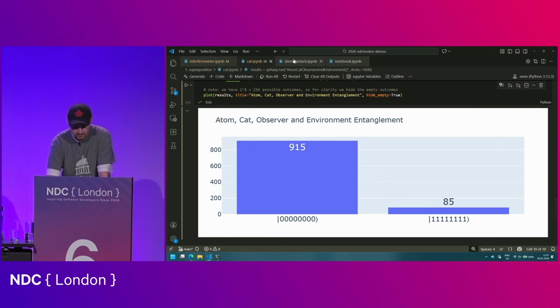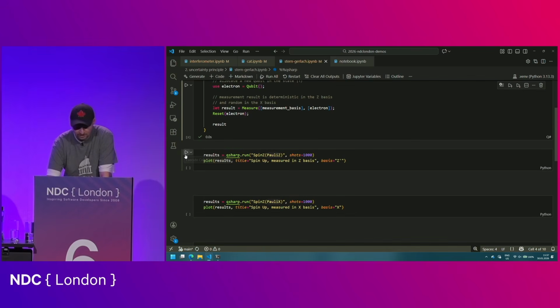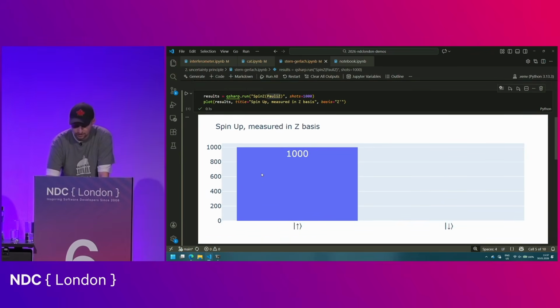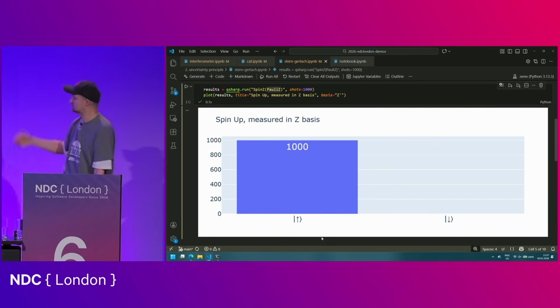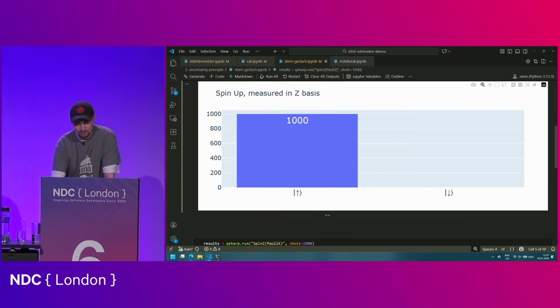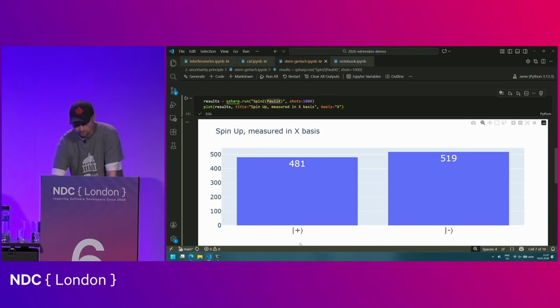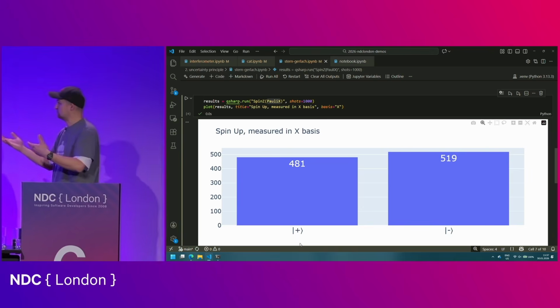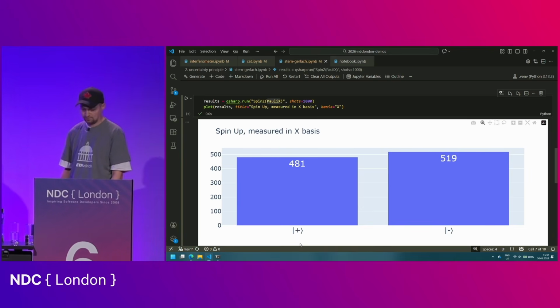So if I now run this, we should see exactly what we discussed. So this is the piece of code that I had on the slide. If I run it 1,000 times, and I use the z basis, the z observable, I will get 1,000 ups, right? Because I'm basically asking a correct question to the electron. However, if I ask an incorrect question, the electron gets confused and produces a random outcome. So I get a plus or minus, and that is also exactly what we would see in the lab.